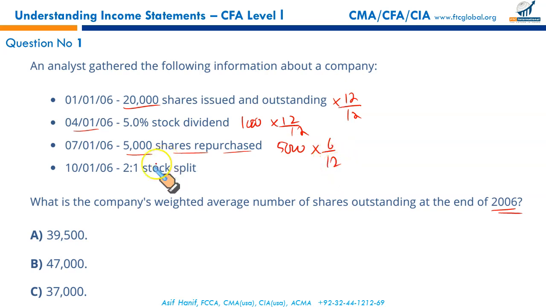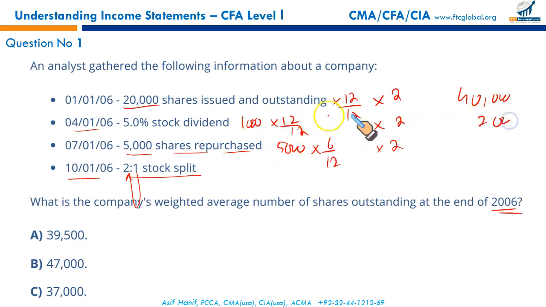Now this is an interesting point. Stock split 2 for 1. Every 1 share is now being split to 2 and in October, near the end of the year, this stock split will double all the shares. So it's going to be 20,000 times 2, 40,000. The 1,000, 12 by 12, times 2 is 2,000. It's 1,000 times 2, 2,000.